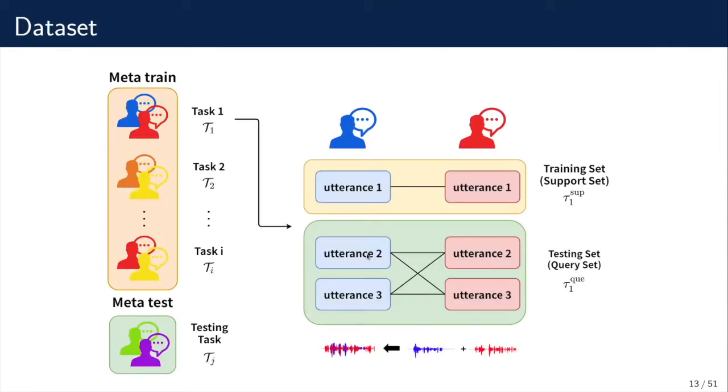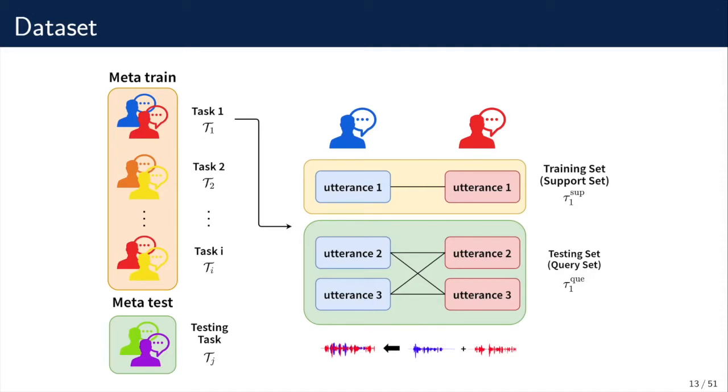In the meta-learning dataset, there is a meta-training set and a meta-testing set. A meta-training set is a combination of all training tasks, and the meta-testing set consists of the testing task. In meta-learning, the goal is to leverage the meta-training data from other tasks in order to solve this meta-testing task and learn the one-shot separation. So the way to do that is to structure the meta-training task data into a support set and a query set, which is the same as what we are doing for the testing task.